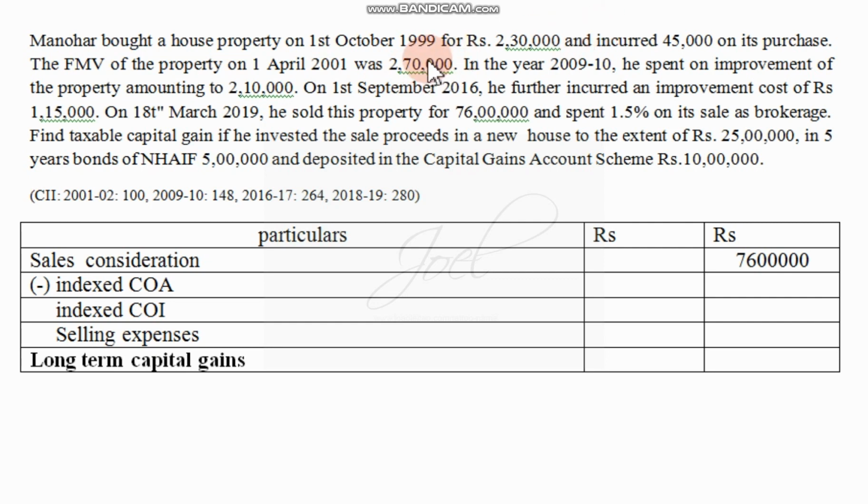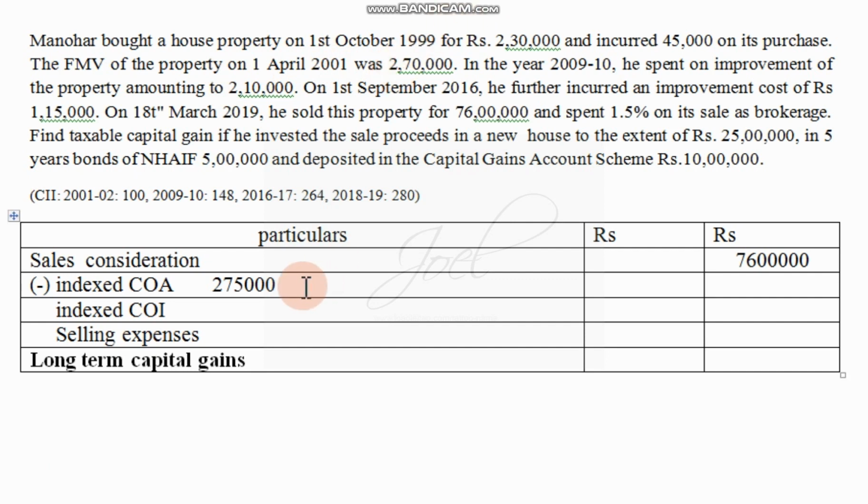And here one thing you have to remember: if the cost of acquisition is more than the fair market value as on 1/4/2001, then that value itself you have to consider. So 2,30,000 plus 45,000 means 2,75,000 it will come. So you have to remember this always. When cost of acquisition is more than fair market value as on 1/4/2001, then that value we have to consider.